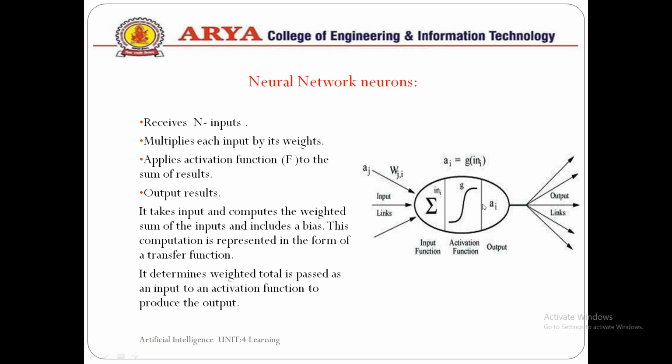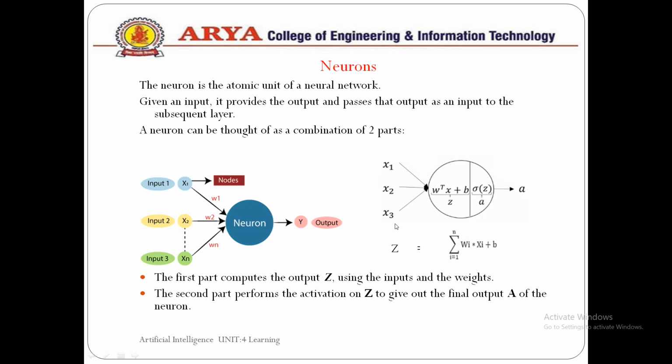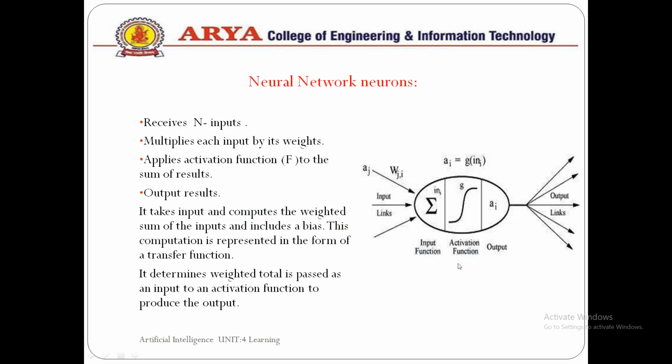And generate a final output as A. It takes the input and computes the weighted sum of the inputs and includes the bias, that is B. As we have discussed, Z has a B factor, this is called the bias. This computation is represented in the form of a transfer function, and it determines the weighted total passed as an input to an activation function to generate a final output.